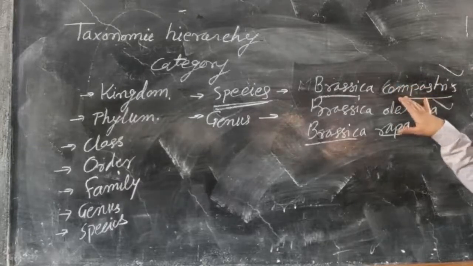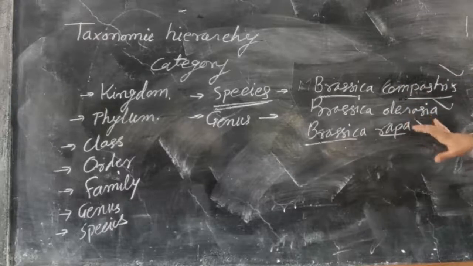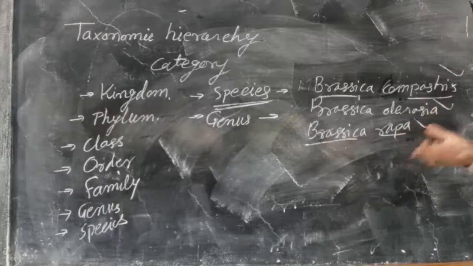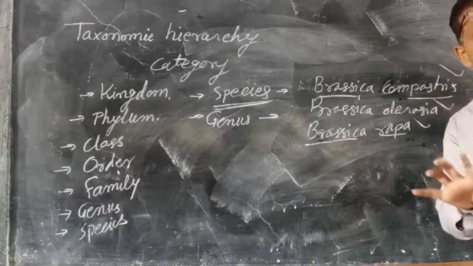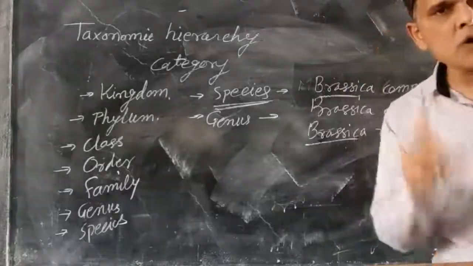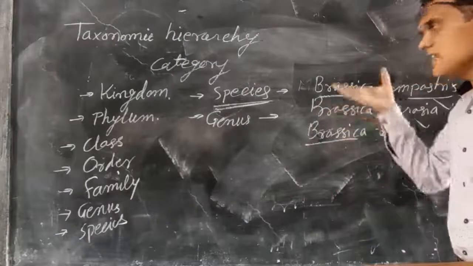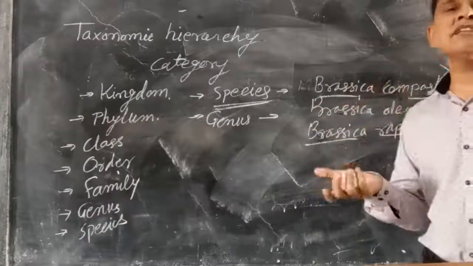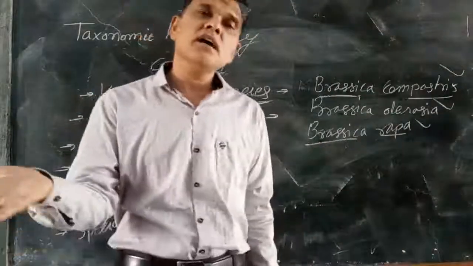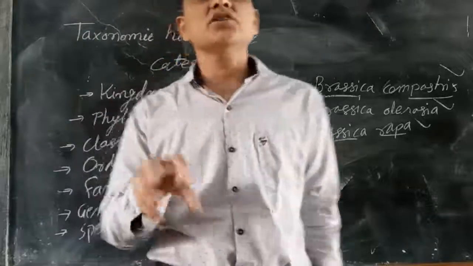Brassica campestris is mustard, Brassica oleracea is cauliflower, and Brassica rapa is rye. These are 3 different species but having some common characters, due to which they are put together in a common higher category, Brassica. This is the genus.